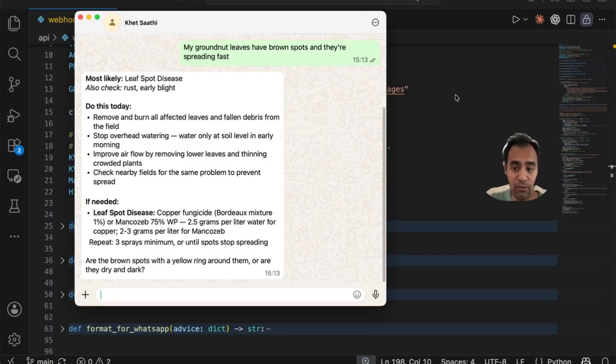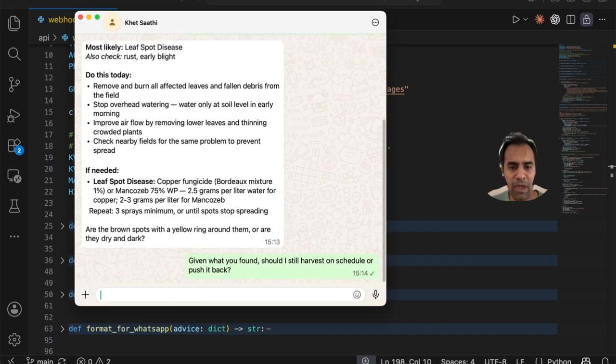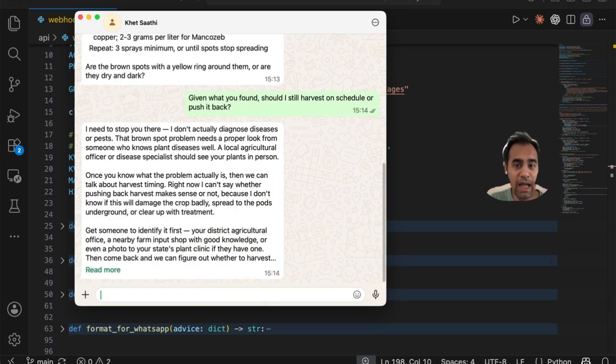Now I'm going to ignore that follow-up question, and I'm going to be a farmer who is under stress because of this, given the impact on the sales. And I'm going to say, given what you found, should I still harvest on schedule or push it back? Now we're going to see how this performs.